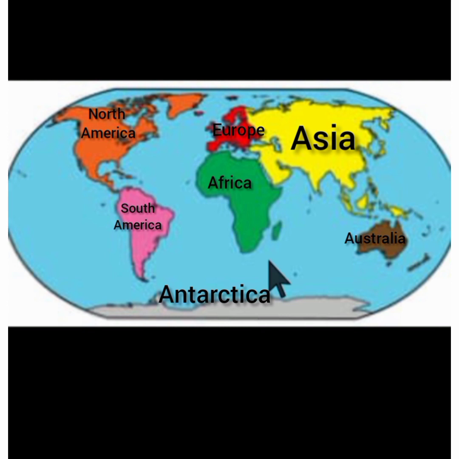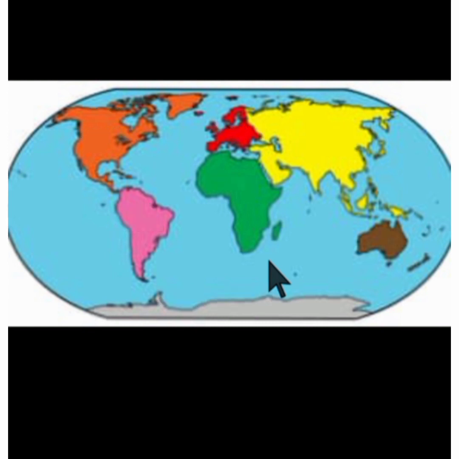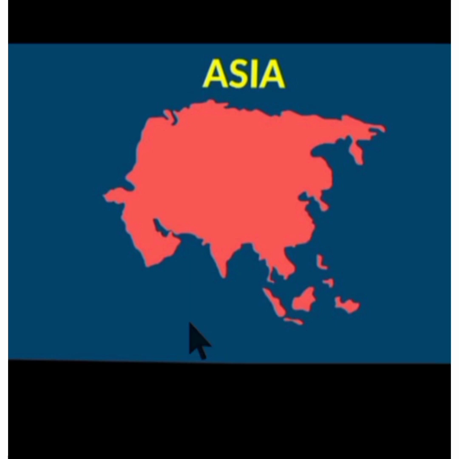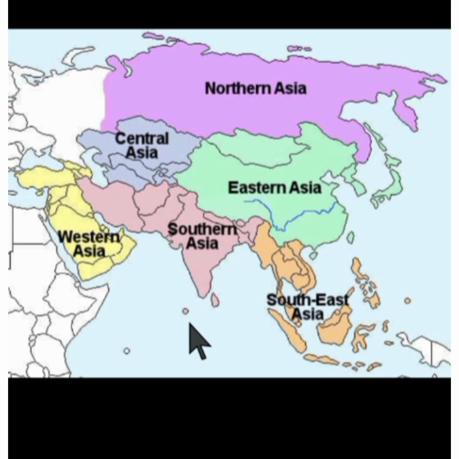Each continent is very unique in terms of land masses, in terms of plants and animals they have, in terms of culture, in terms of weather they have. So let us talk about all of the continents one by one. First continent is Asia. Asia is the world's largest continent in terms of size and population. Asia is basically divided into 6 regions as shown in this map.